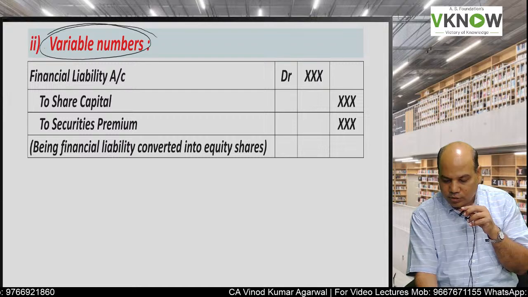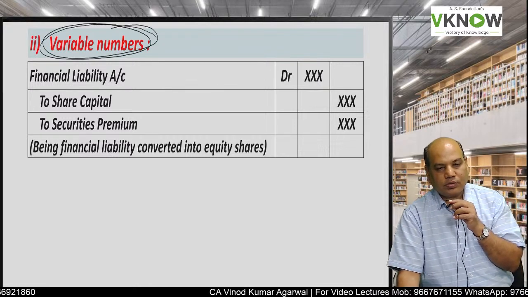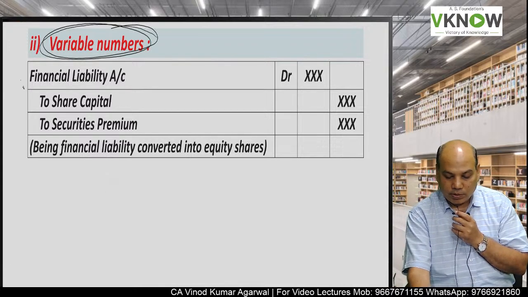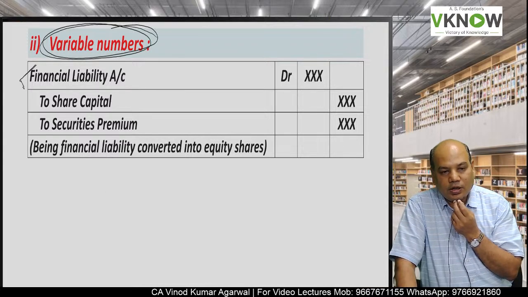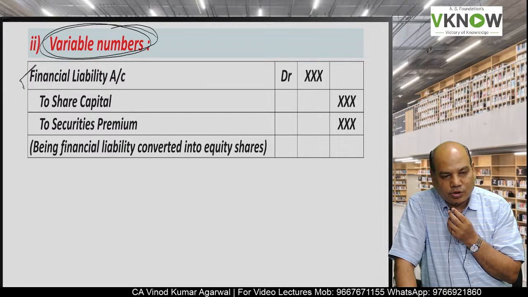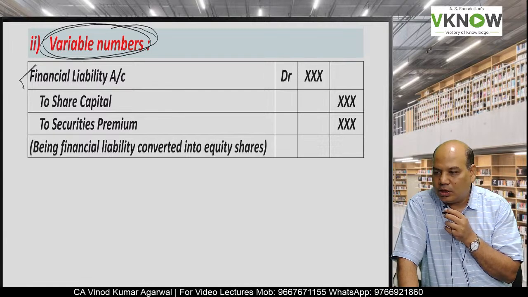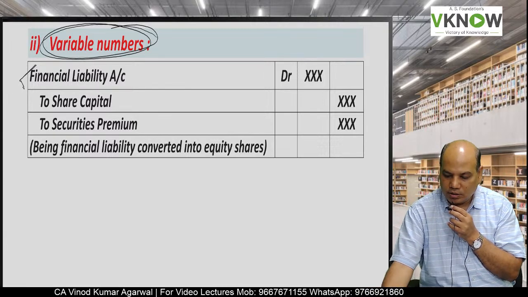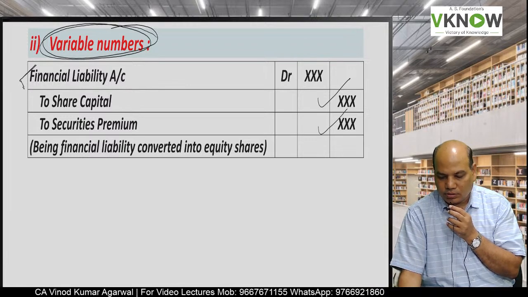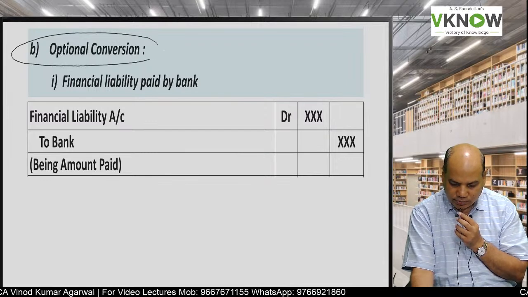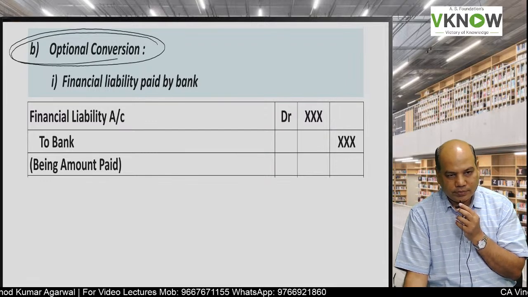If a variable number of shares has to be issued, that means the instrument was earlier treated as a financial liability, because a variable number of shares to be issued means the instrument is a financial liability. So financial liability account debit to share capital and the excess amount to securities premium. That was mandatory conversion. Now optional conversion.